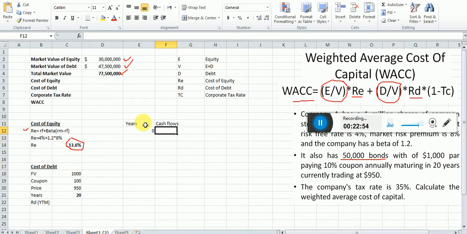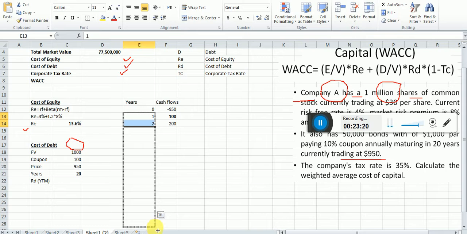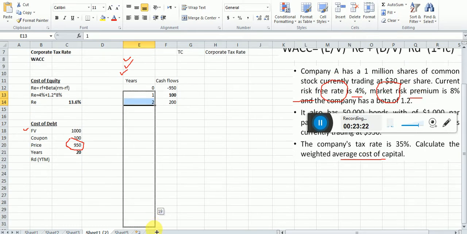Today I'm purchasing a bond for $950, so when you are paying, that is a negative value, minus $950. After 1 year I'm receiving $100, and the second year again I'm receiving $100. It goes on for 20 years.